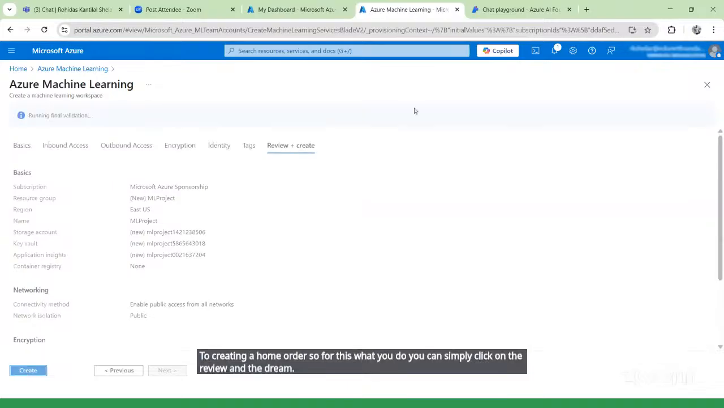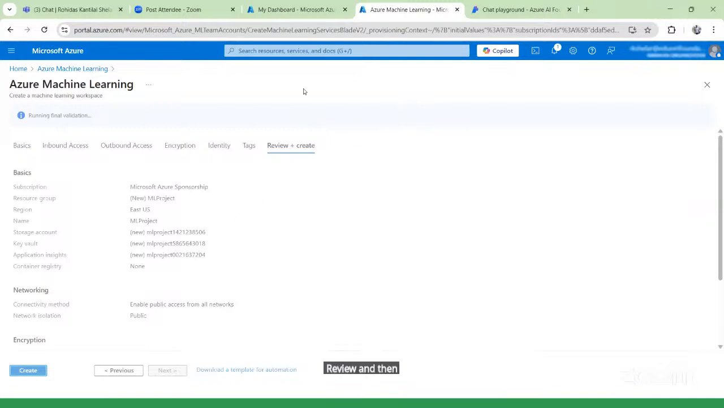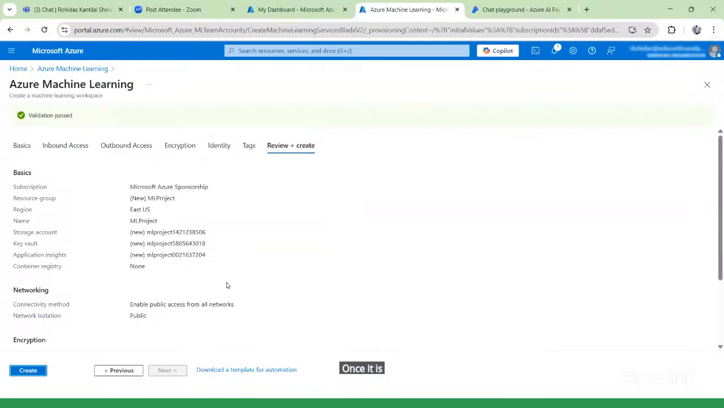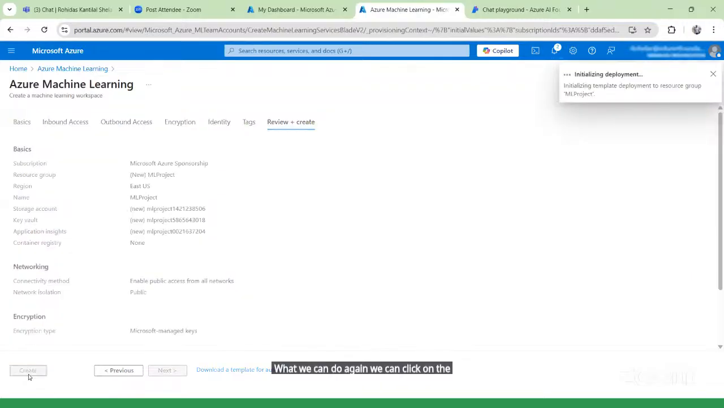Review and create, again it will take a little time. Now it is validated, right? Everything is validated: the resource group, the region, and the names that we provided. Once it is validated, we can click on create.